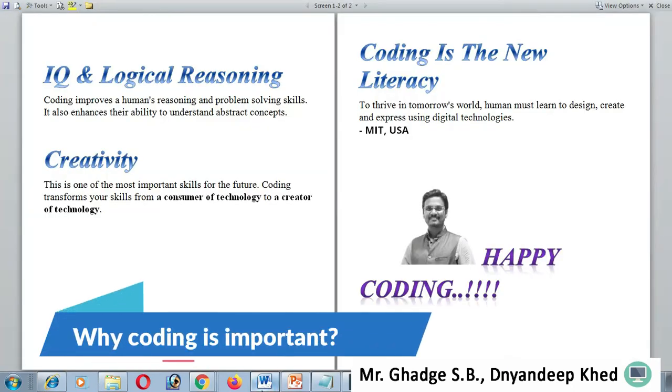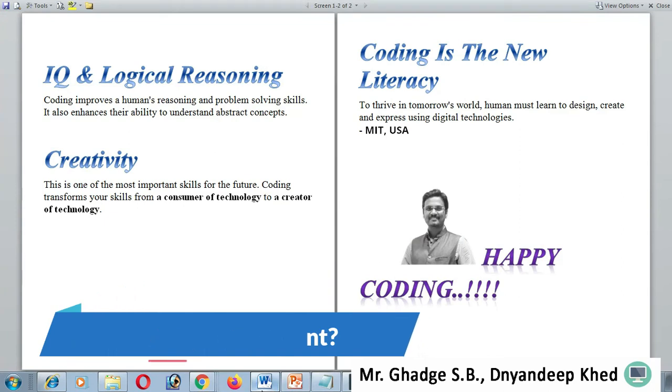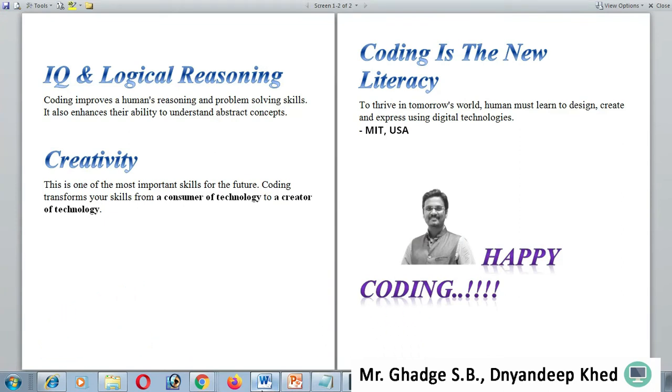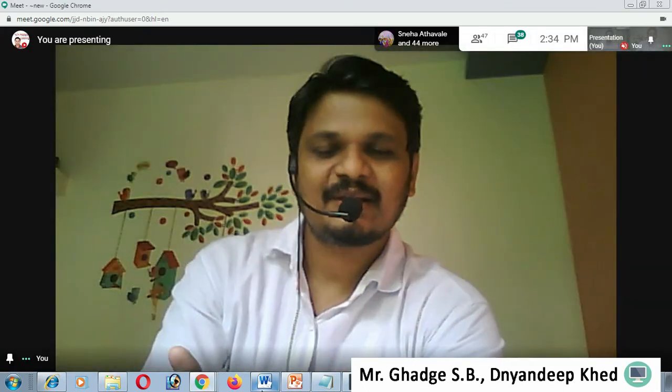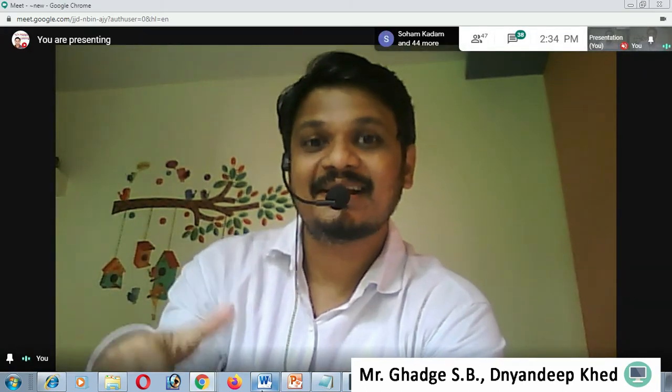See, IQ and logical reasoning, creativity, coding is the new literacy. First of all, IQ and logical reasoning. Coding improves a human's reasoning and problem solving skills. It also enhances their ability to understand abstract concepts. And when you talk about creativity, this is one of the most important skills for the future. Coding transforms you from a consumer of technology to a creator of technology. That is more important. See, consumer means who consumes end products. But what about creator?